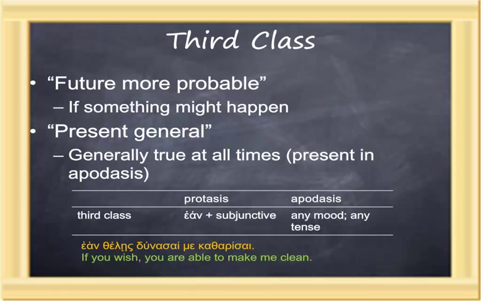Present in the apodosis, then the consequence. The example we have here, ean theles dynasai me katharisai. If you wish, you are able to make me clean. So it's a future more probable. If you wish, notice ean plus the subjunctive, you are able to make me clean.